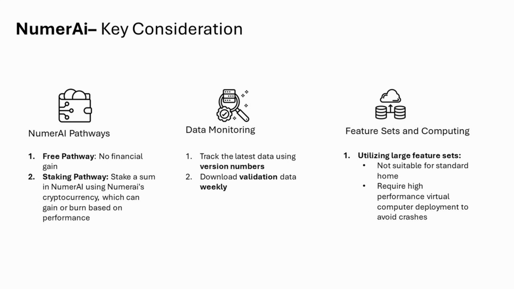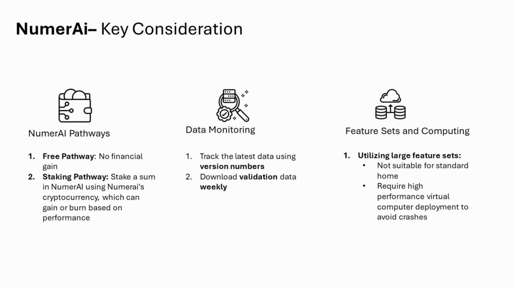Some key considerations. First is staking. Whilst you can do this without staking, NumerAI does allow you to stake with their specific cryptocurrency. However, this should be based on your risk preference, as you can win or lose. Do your research first. In my case, I invested a small amount, less than $20, which I was okay with losing and gave me the motivation to work on it. Second is data monitoring.